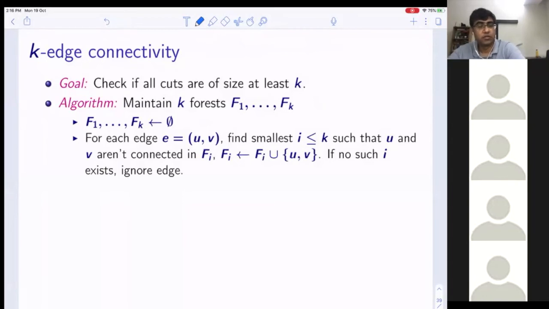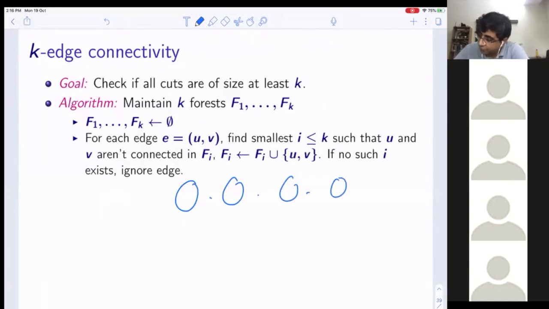Okay. So in some sense, I'm trying to do this in parallel, right? So I have k forests. Basically, a new edge comes, and I say, look at the first index. Are you going to maintain this forest? If it is, then look at the first index for which you're going to maintain the forest. I added it there. And why do I not add it anywhere else?